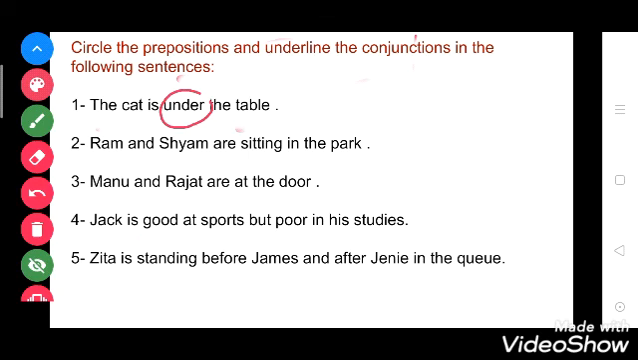Now see the second one. Ram and Shyam are sitting in the park. So here it is telling about the position, the place. So in is a preposition. So you have to circle in. And in Ram and Shyam, and is a conjunction. You have to underline it.